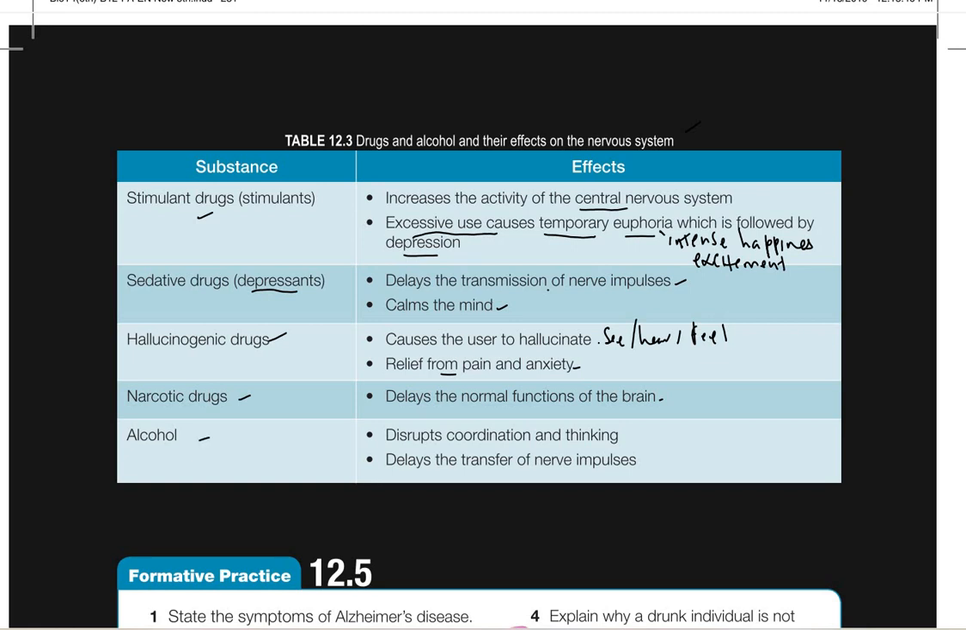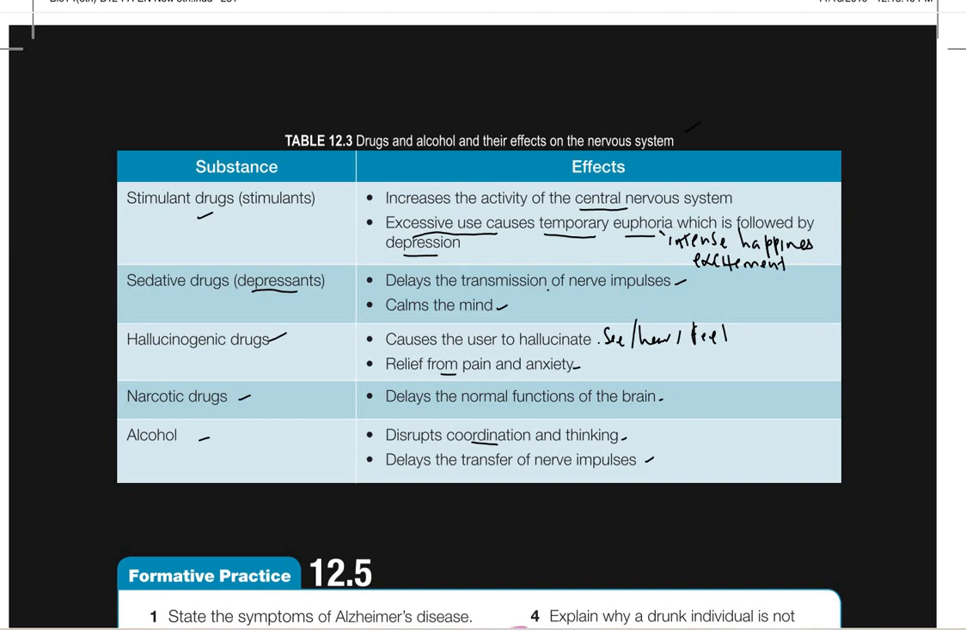And then alcohol disrupts coordination and thinking. You cannot think. You cannot remember what you did when you took alcohol. Sometimes you don't remember what you did last night. You can usually see this if you watch a lot of movies, usually with women, so be careful, because if you don't remember, it is easy for people to take advantage of you. It also delays the transfer of nerve impulses. So these are the effects of drugs and alcohol on the nervous system.